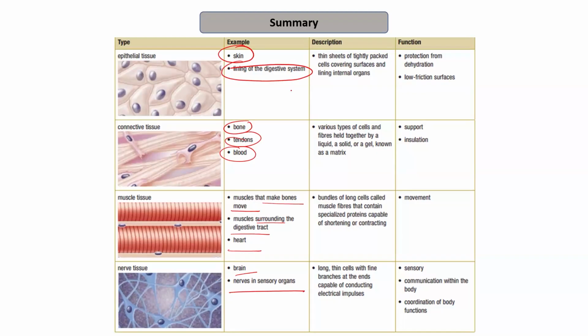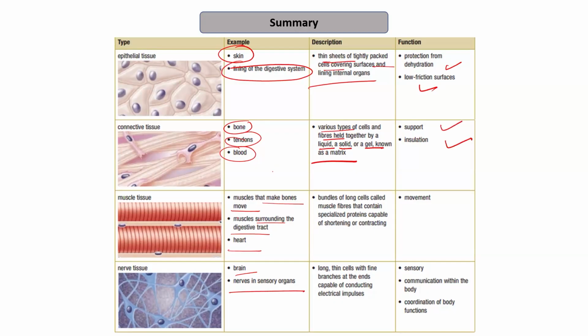The description of the epithelial tissue is that they have thin sheets of tightly packed cells covering the internal organs. They protect from dehydration and provide low friction surfaces. The description of connective tissue is that there are various types of cells and fibers held together by a liquid, solid or gel, which is known as the matrix. They have a matrix, they have proteins. Different proteins are present in the different types of tissues. For example, bone is made up of chondrocyte cells and osteocyte cells, while cartilage is made up of chondrocytes. Their function is to support and insulate.